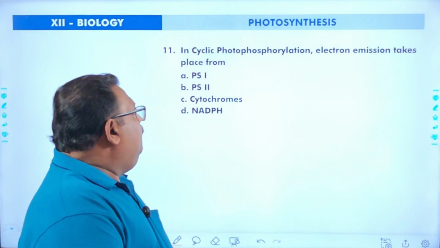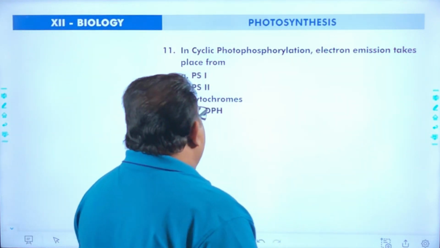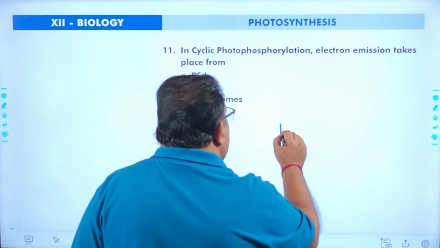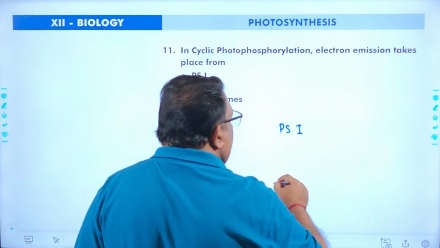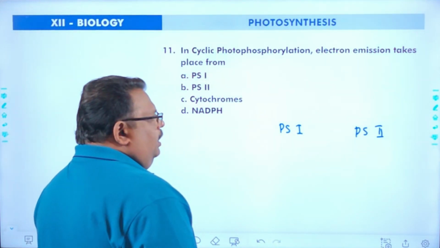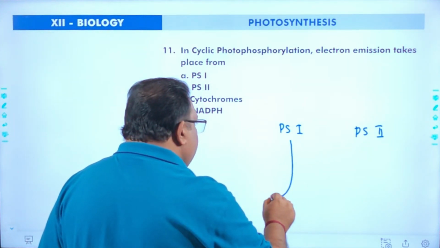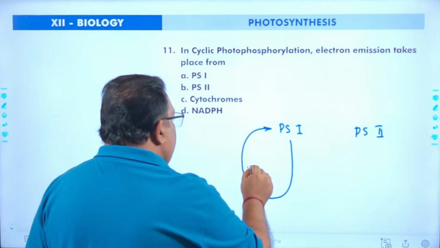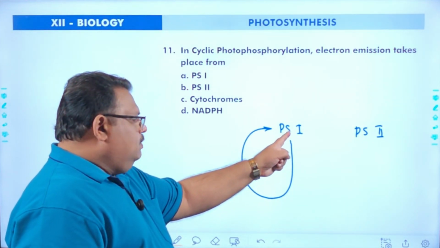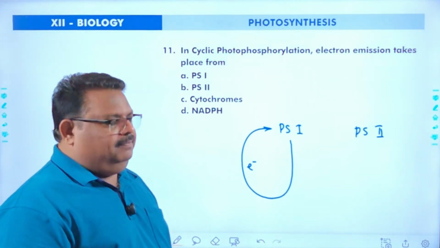Next question. In cyclic photophosphorylation, electron emission takes place from what? So you know there are 2 types of pigment system. Pigment system 1 is called PS1, and there is another pigment system called PS2. In cyclic photophosphorylation, the electron is emitted from PS1 and finally returns back to PS1. So the process is called cyclic.